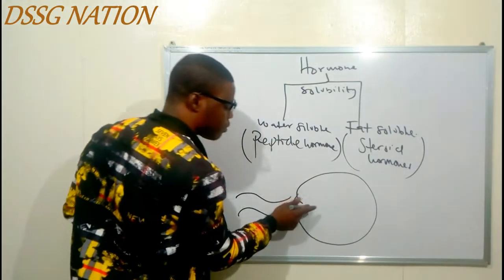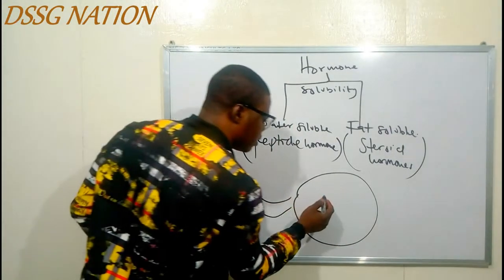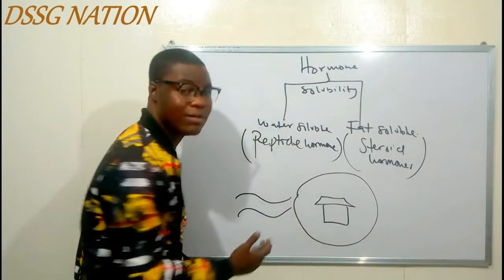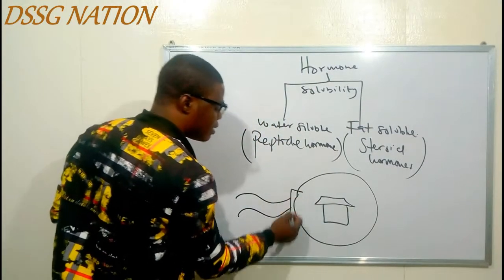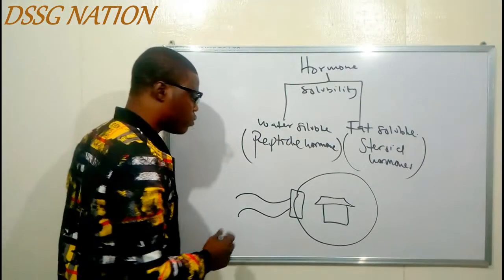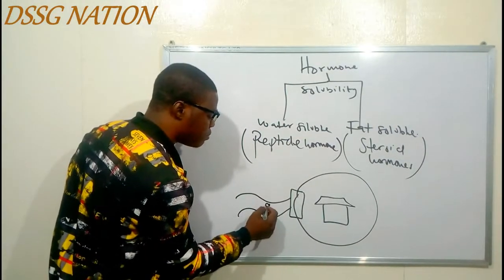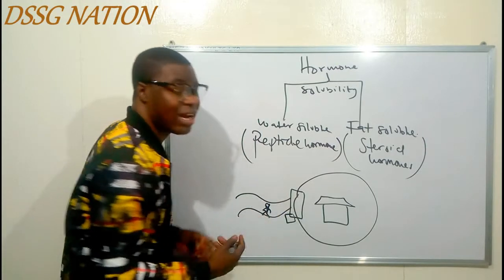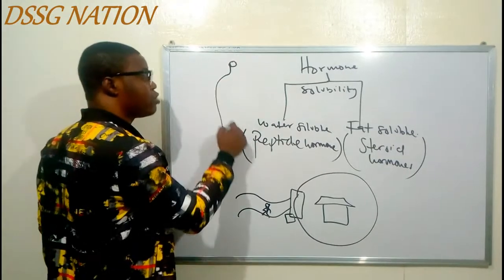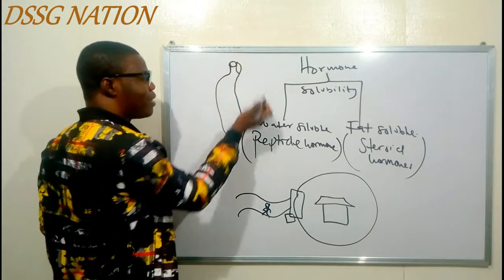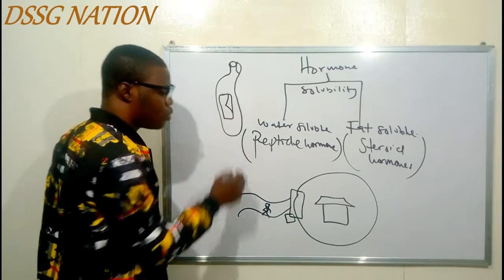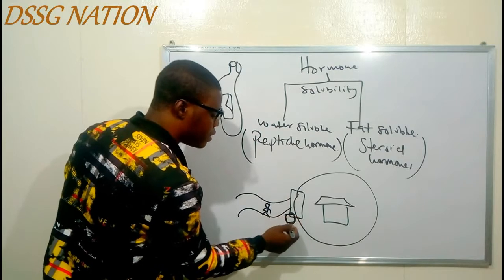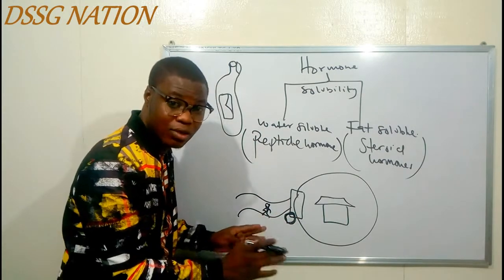I said the postman is going to go into different houses, right? And we said this is the major house where the people are living. Here is their gate. If the postman meets nobody at home, the postman can just keep it by the gate. They can have a kind of water bottle, most of the time in Nigeria to be precise, where you can just drop the letter. So the letter can be received by the gate, even if there is nobody at home.